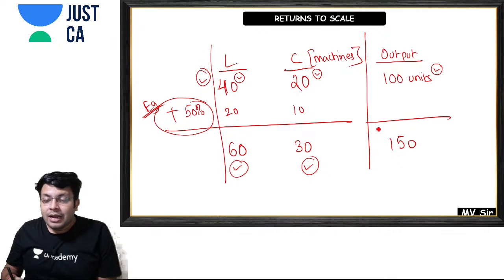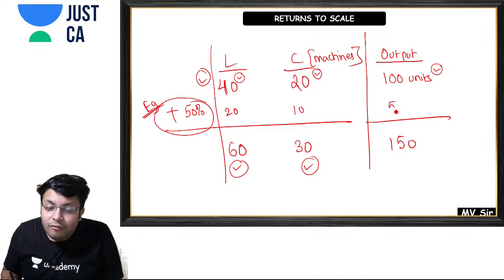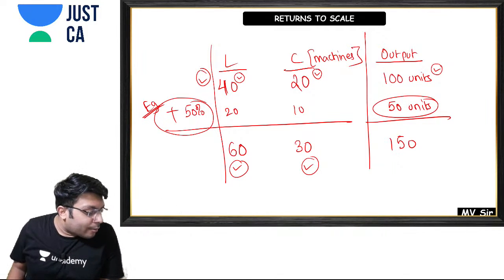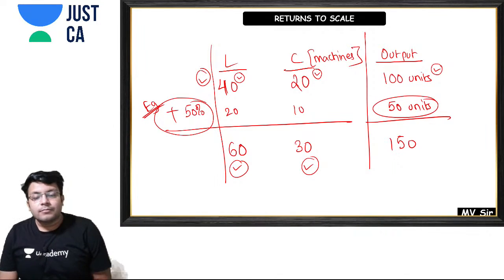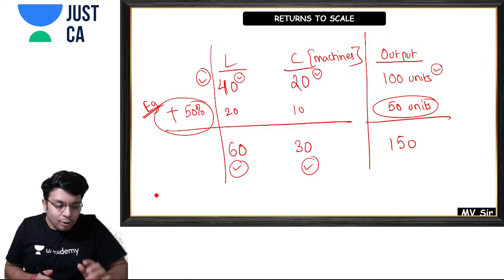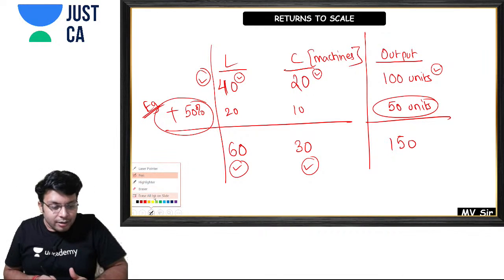What does this mean? That there is an increase of 50 units. Yes or no? Are you getting my point or not? Please tell me yes or no. I have taken this example to explain returns to scale.